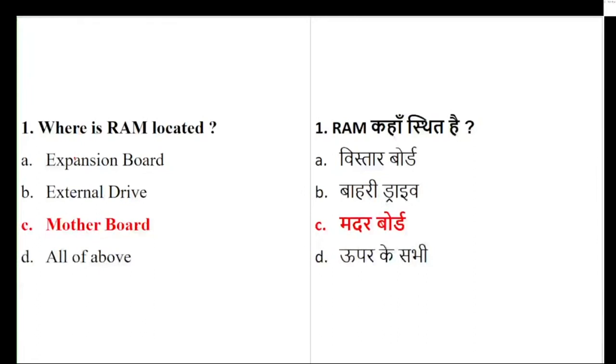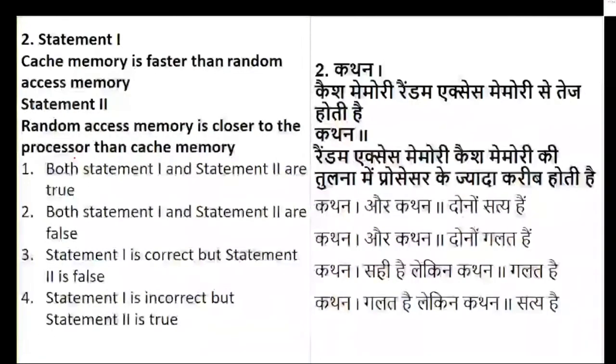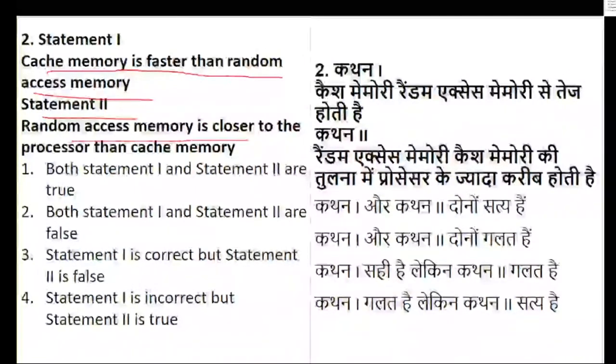Now the second question. I'll be starting again with the time limit, just so that everyone gets into the habit of answering questions within time limits. So here comes your second question, and your time limit starts. The second question is about statements. Statement 1: cache memory is faster than random access memory. Statement 2: random access memory is closer to the processor than cache memory.